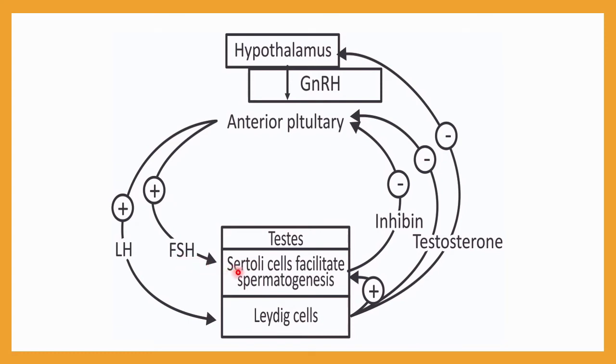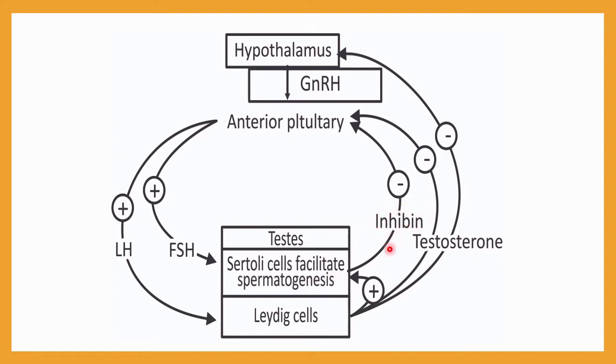Okay, so as a result of that, what happened? FSH will induce the Sertoli cells, LH will induce the Leydig cells. Induction in the Leydig cell will start production of testosterone. As you know very well, Leydig cells are responsible for the secretion of testosterone, and as this testosterone level becomes high, what happened? Due to the increased level of testosterone, it will negatively affect the Sertoli cell. Okay, as a result of that, what happened? The Sertoli cell, due to the increased amount of testosterone, will start secretion of the inhibin hormone. This is also one kind of hormone.